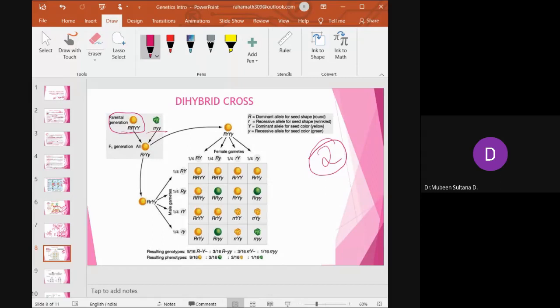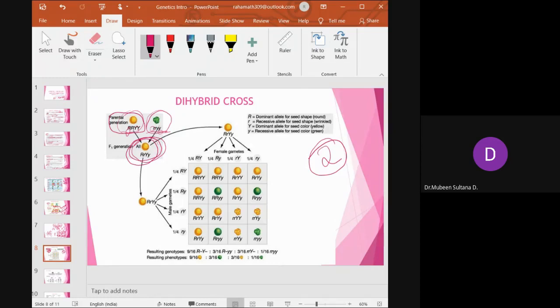So the first parent is capital R, capital R, capital Y, capital Y, homozygous dominant, and this is homozygous recessive. From here we take out one gene each. So capital R, small r, capital Y, small y will be the first hybrid. Yes or no? First generation.